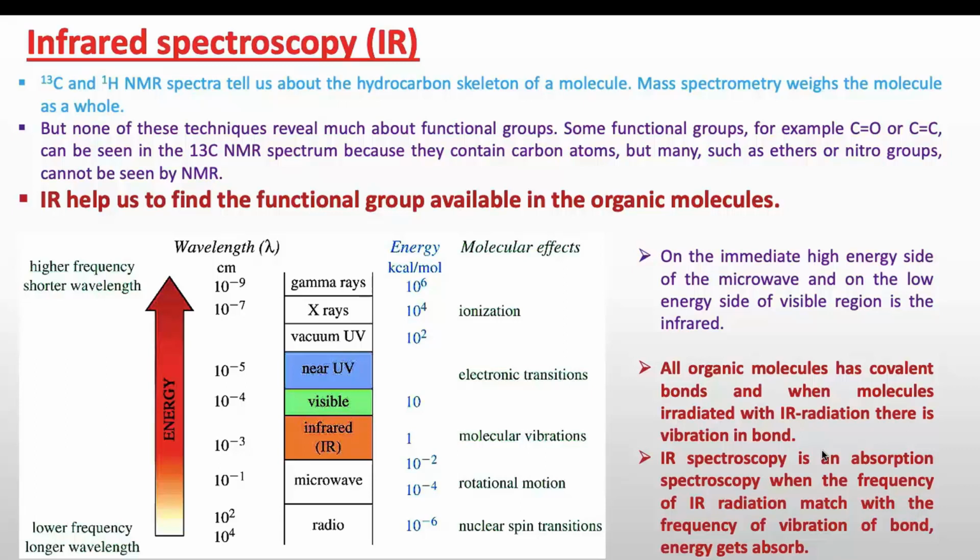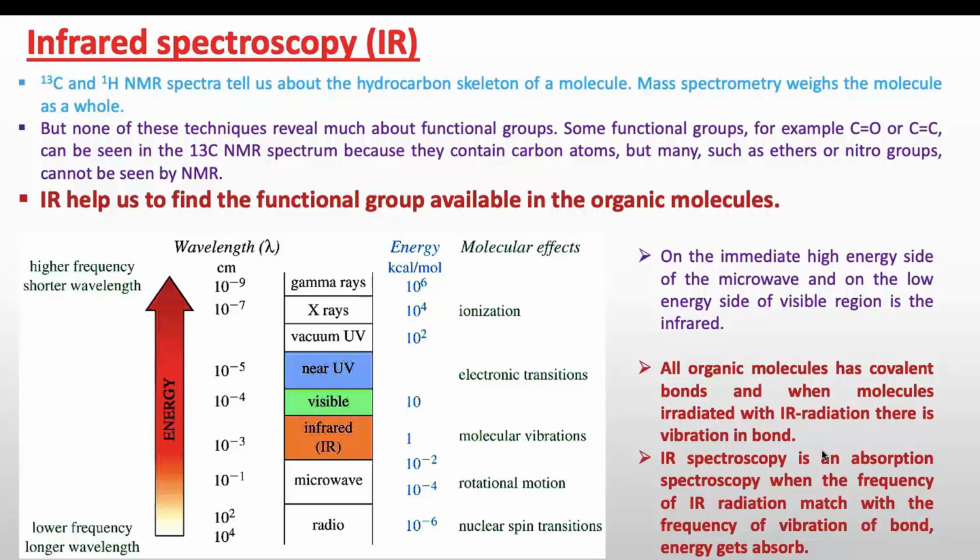For example, if you have C double bond O or C double bond C in your molecule, you can predict them by using carbon NMR, because in case of carbonyl you will have one peak after 150 ppm. Same for carbon double bond, you will see a peak between 100 to 150 ppm. But what about the nitro group? None of them tell about the nitro group available in our organic molecule.